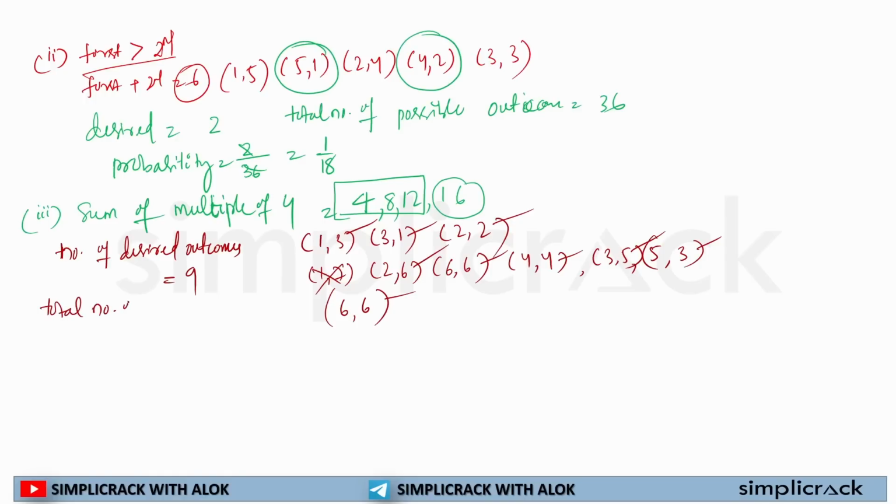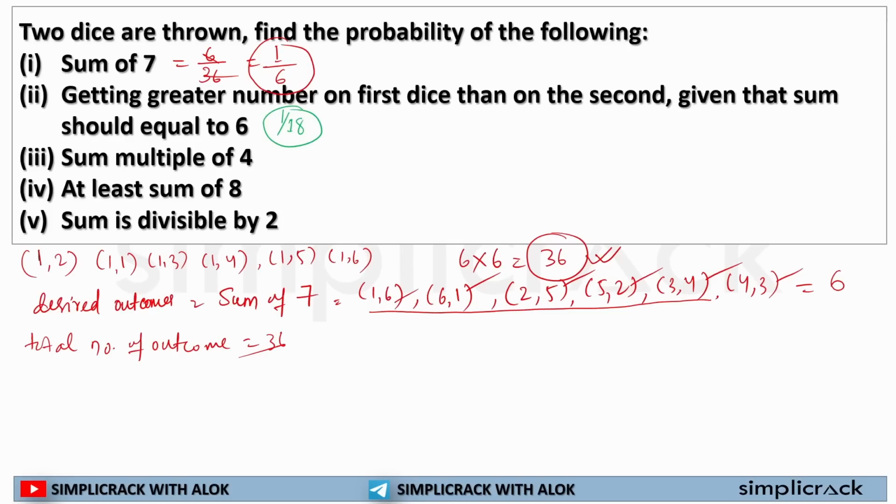Total number of possible outcomes was 36. So if I have to find out the probability, what will I do? I will do 9 by 36, that is 1 by 4. I hope you are able to solve this fraction, that 9 by 36 is equal to 1 by 4.